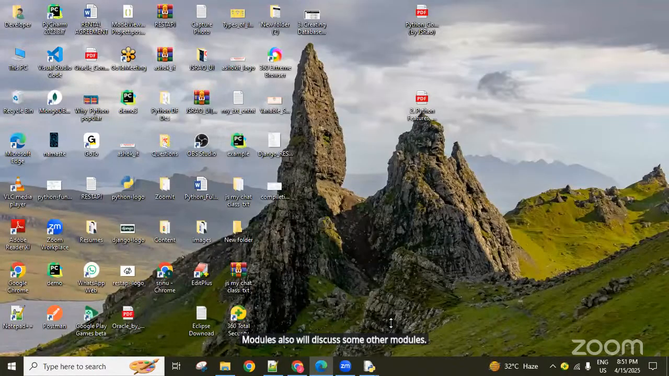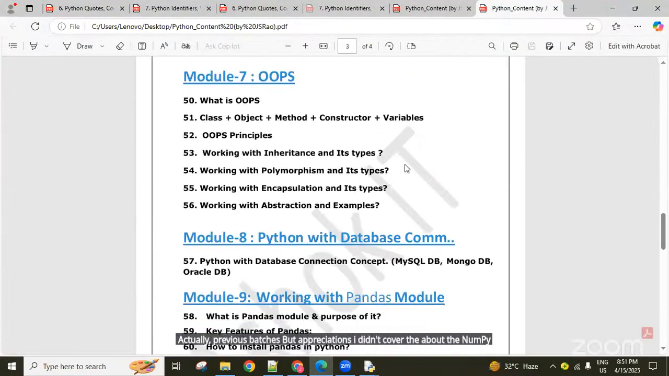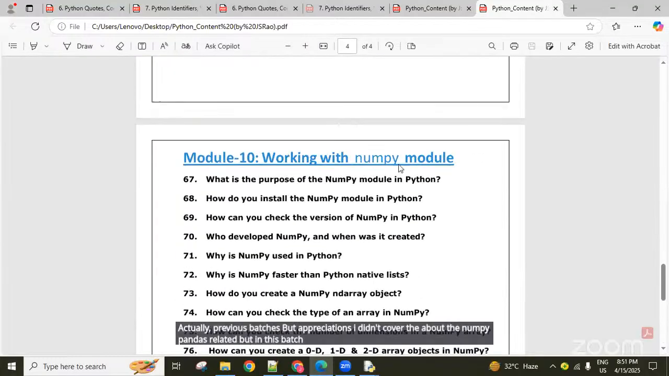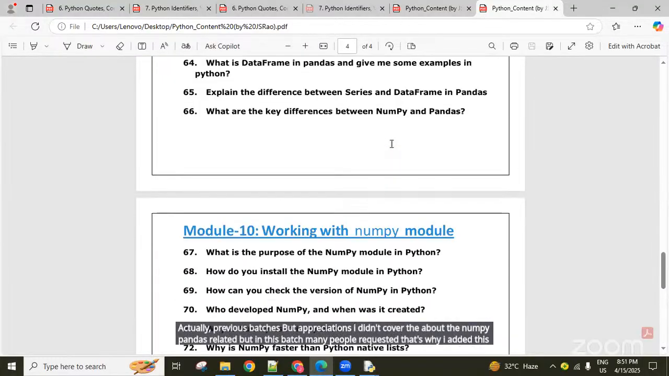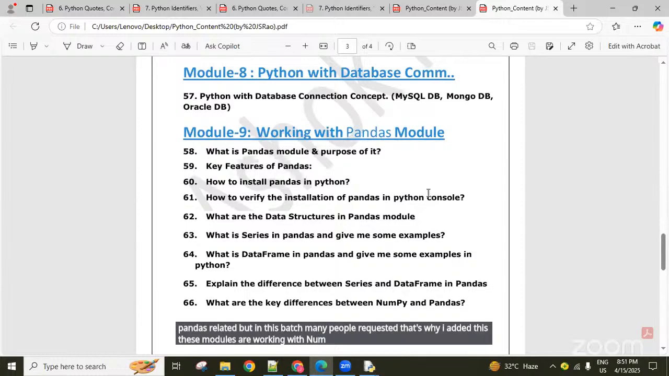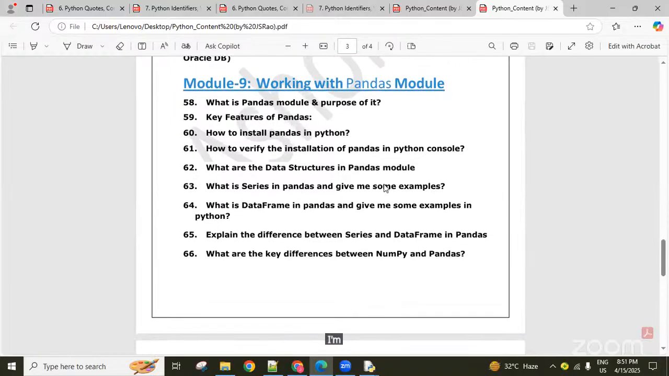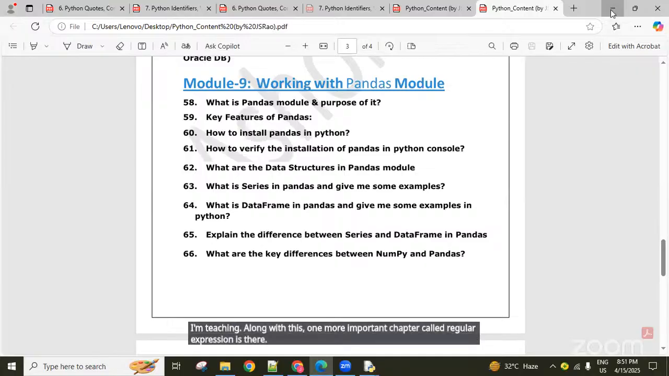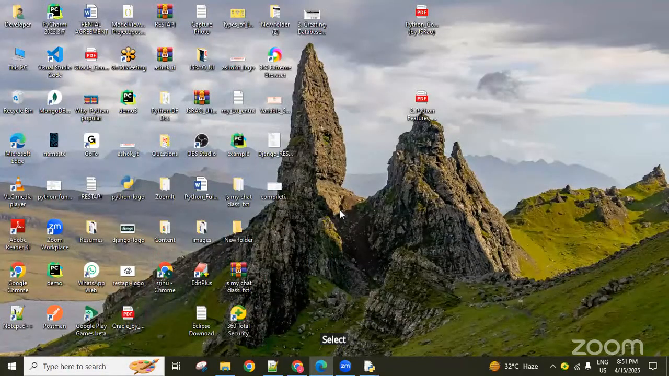Actually, in previous batches for free sessions, I didn't cover NumPy and pandas, but in this batch, many people requested. That's why I added these modules, working with NumPy, working with pandas. I'm teaching these to all the people who joined for full stack. Along with this, one more important chapter called regular expressions is there. So we'll discuss some more topics and then continue with Django.